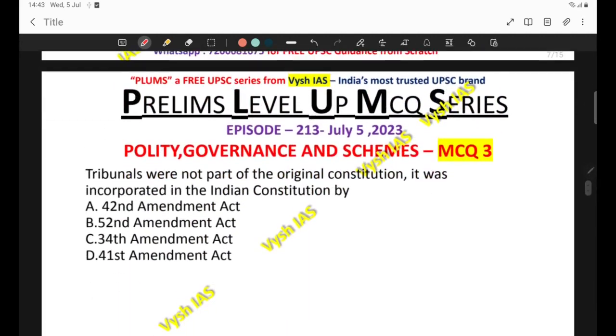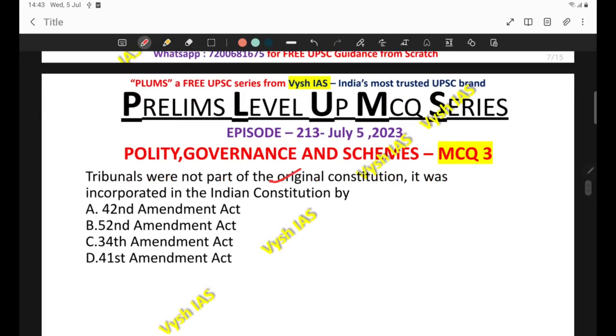Now, next question. Tribunals were not part of the original constitution. This itself can be a question, whether tribunals are part or not of the original constitution. So the actual question here is: it was incorporated in the Indian constitution by which of the following amendments? As usual, the 42nd. As I always say, the 42nd is a very important amendment, so you have to go through all the provisions of the 42nd Amendment Act. Tribunals are also an important concept in polity. So tribunals were introduced via the 42nd Amendment Act.